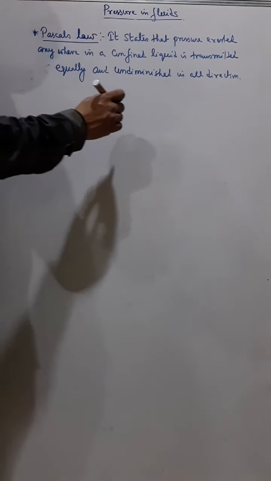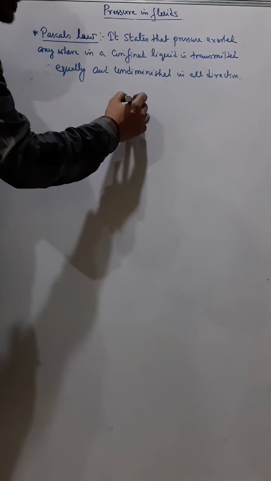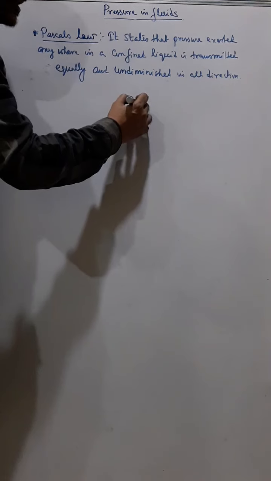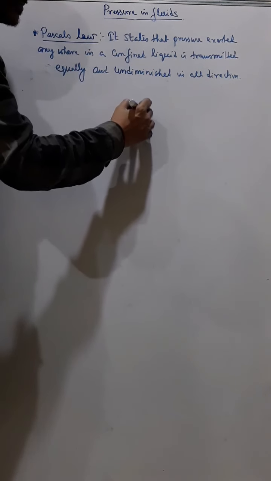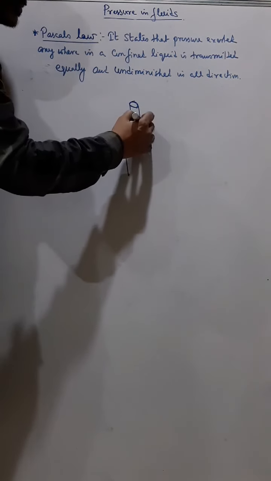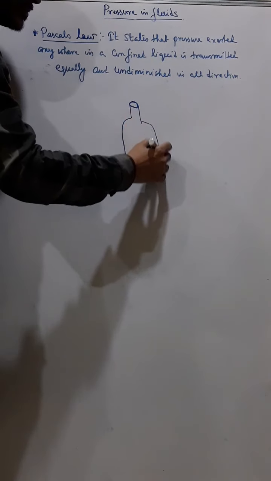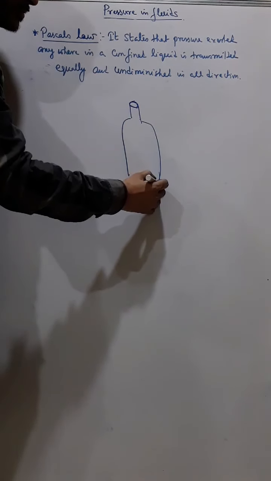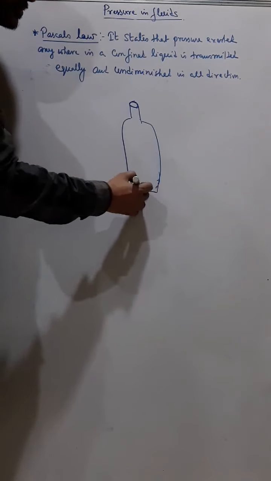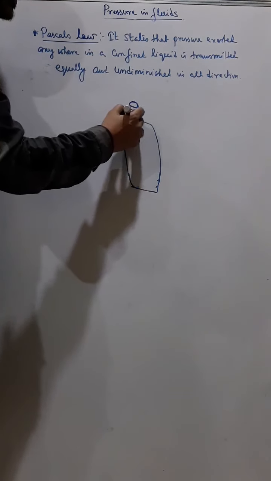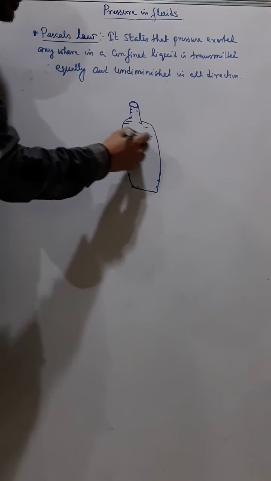So that means, let's say, imagine a plastic bottle, and it is full of water.